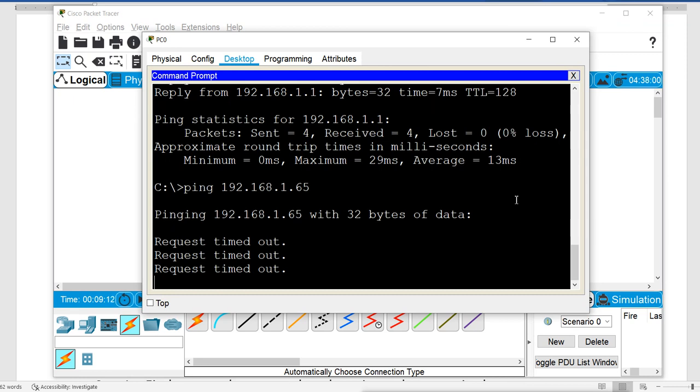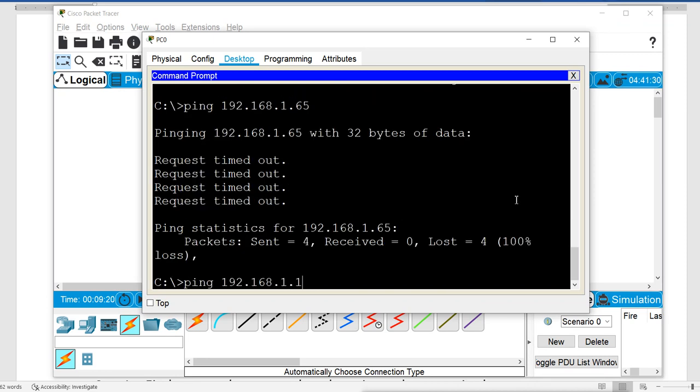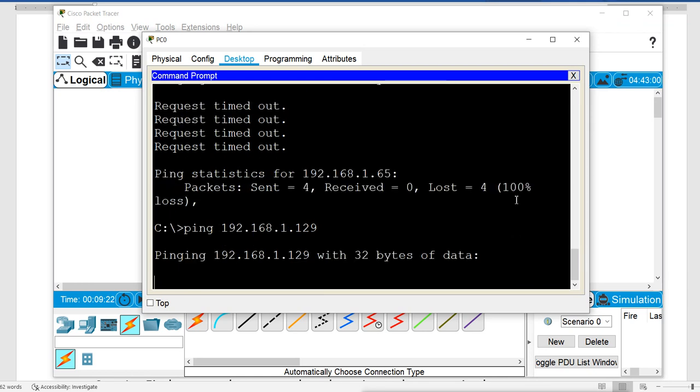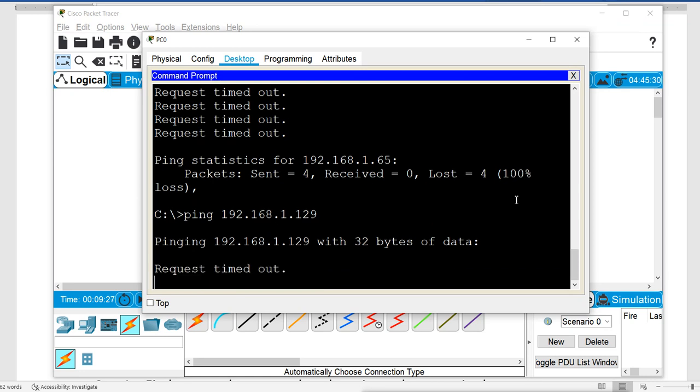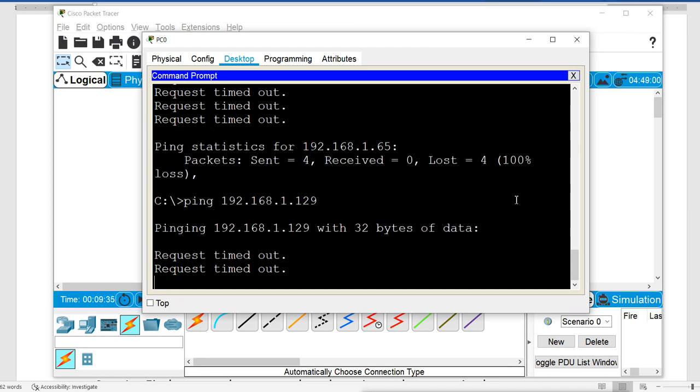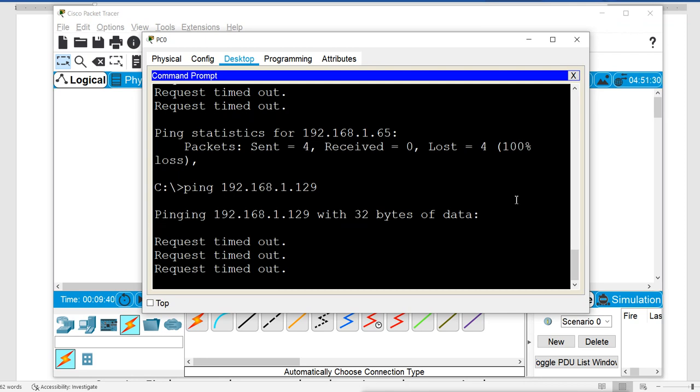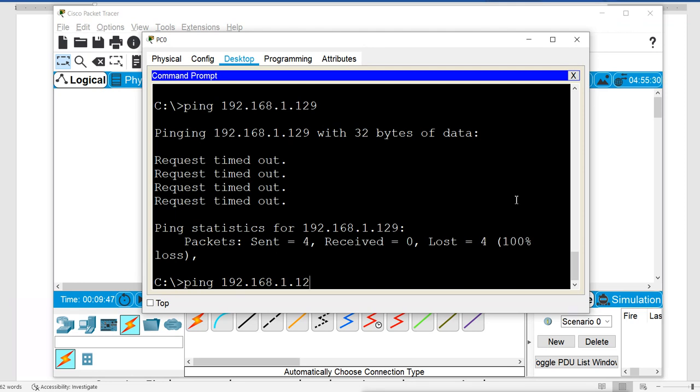After subnetting, they will not communicate because they are considered different networks. Not 1.65, not 1.129, not 1.193. They will not communicate because we have divided them into four different subnets. That is what we have done in our subnetting. It is not pinging 129 and it is not going to ping 193 either.